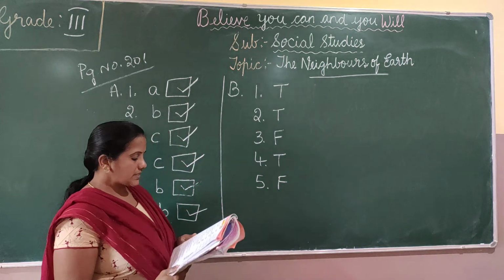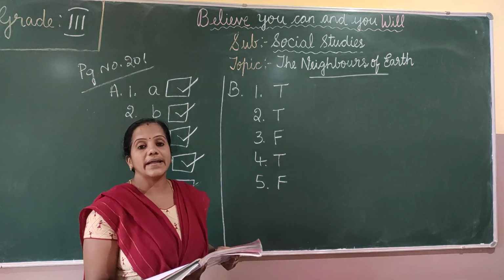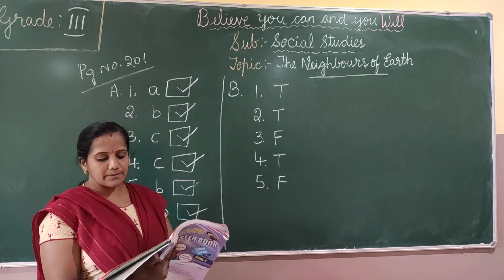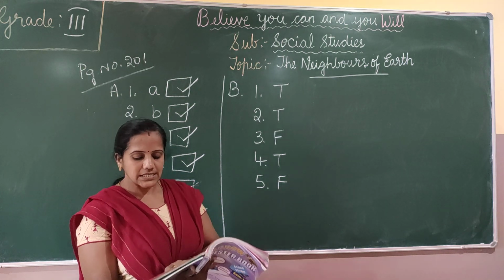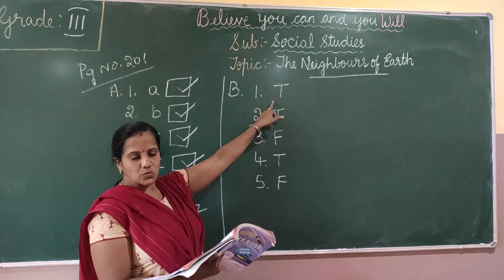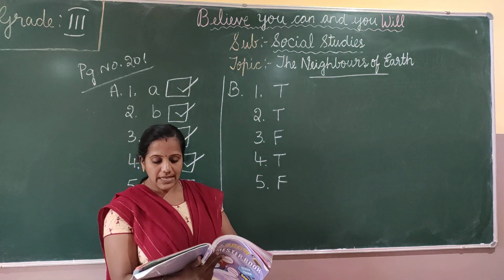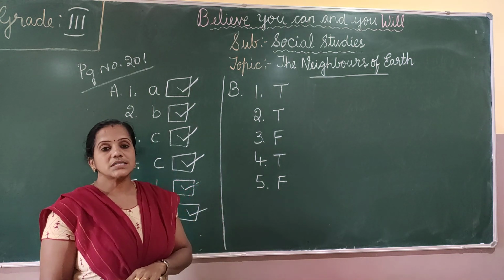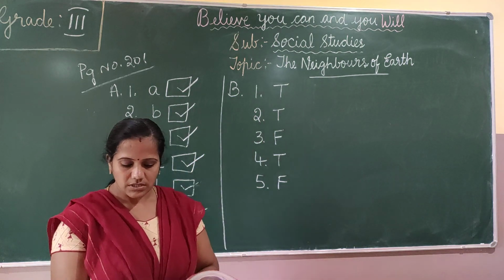I will repeat once again. So the second exercise, write T for true and F for false statement. The first one is the sun is the nearest star to the earth. It is true. The second question, the earth has air and water on its surface. True, the earth has both air and water.